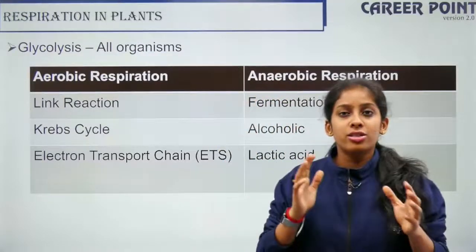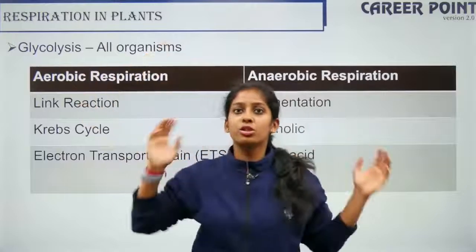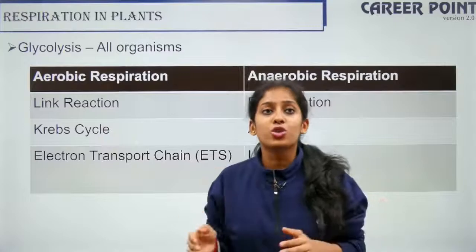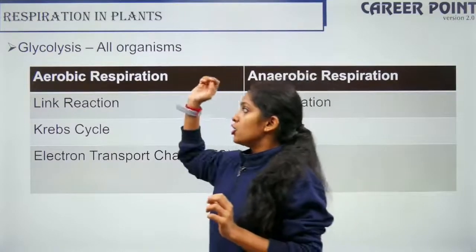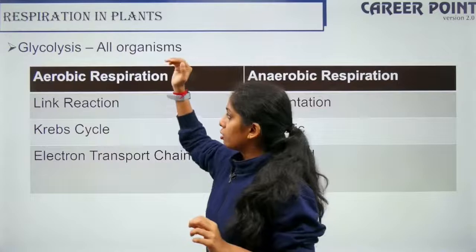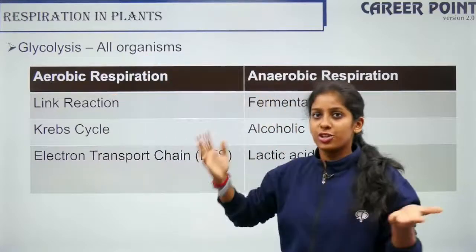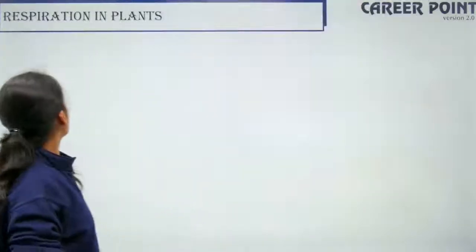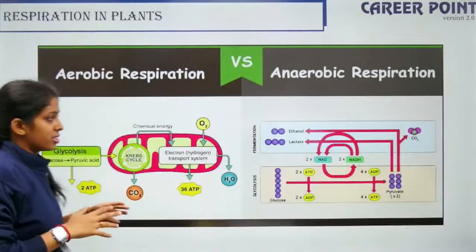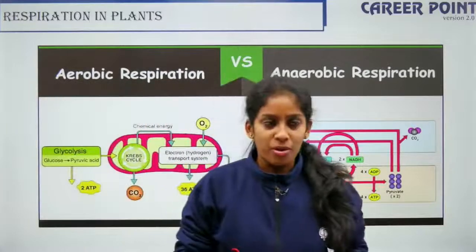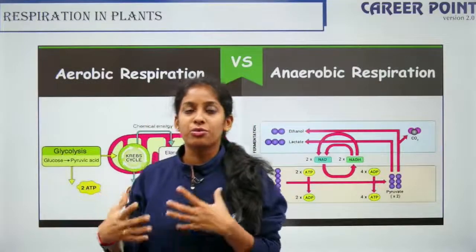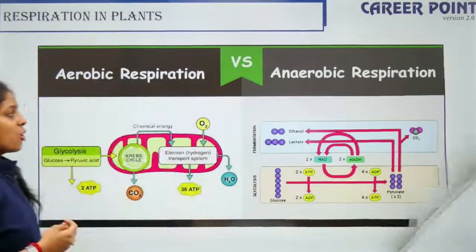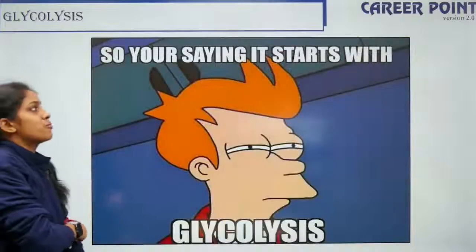So today our focus remains only on glycolysis, the most fundamental process and the most common process to both these groups of organisms, all right? So aerobic respiration, glycolysis, link reaction and fermentation will be our agenda today, but let's see how much we can finish. So let's move forward. So respiration in plants is divided like this, aerobic and anaerobic respiration. I guess I briefed you on the difference between both, what is common, and what happens later. So now moving further, we come to this concept of glycolysis.